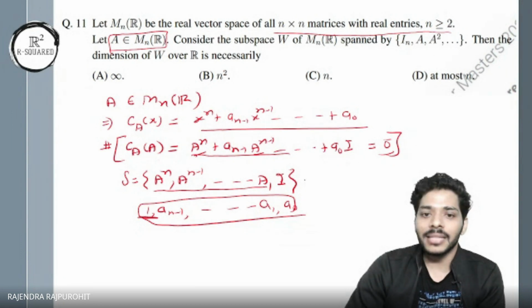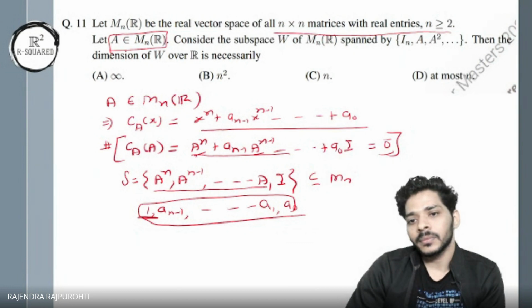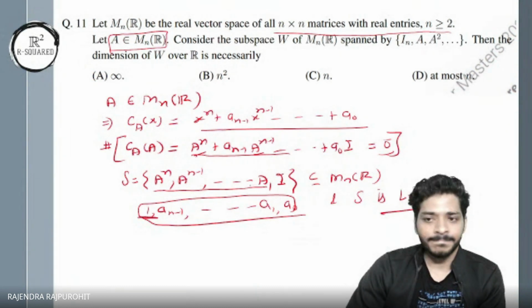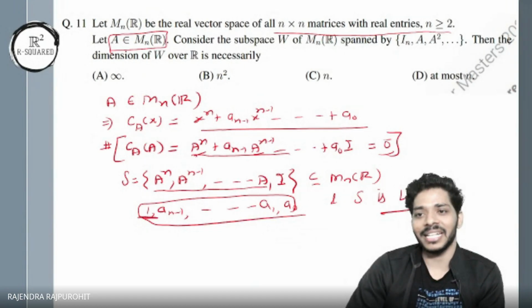Right? So this S is a subset of M_n(R), and S is LD. How many elements are there in S? Anyone? How many elements are there? n plus 1 elements. If you take n plus 1 elements, you are getting an LD set.